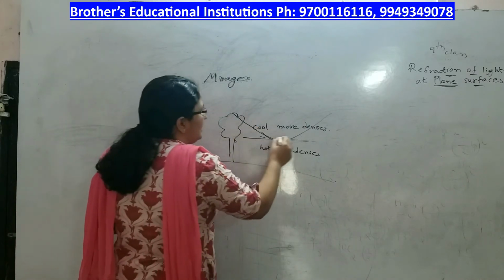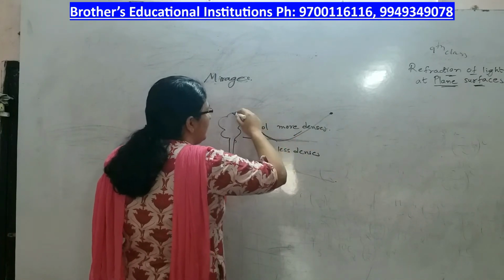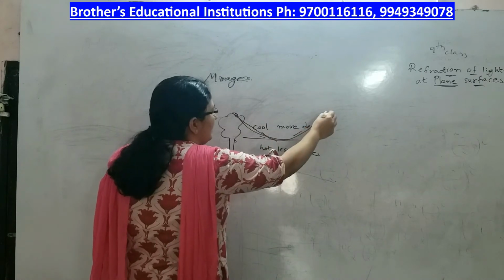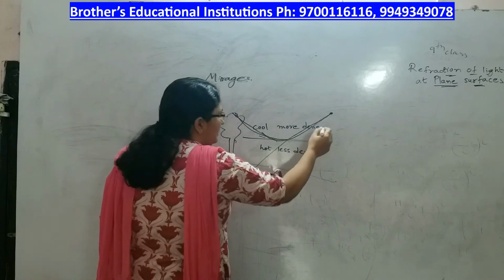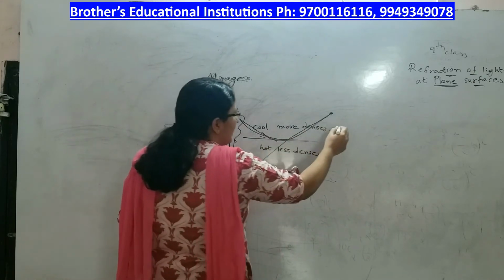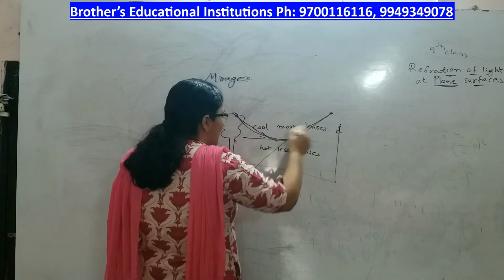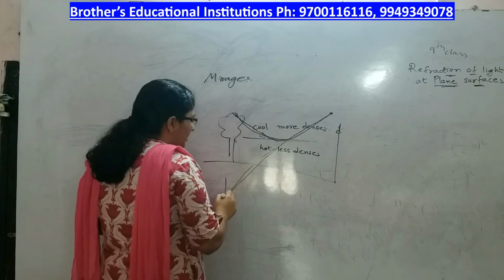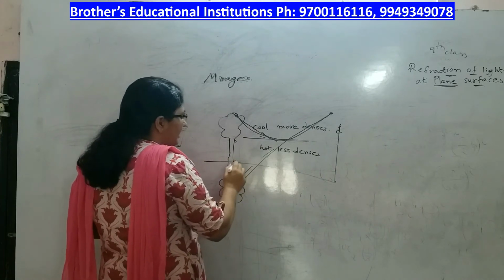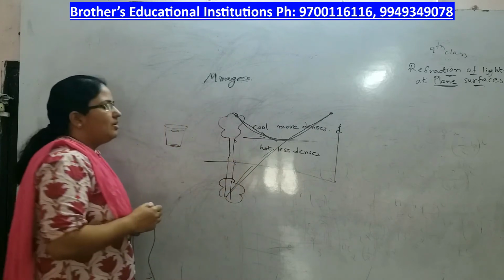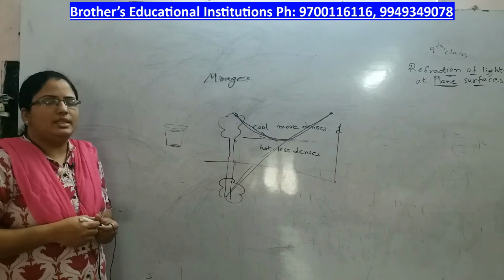Now the light that is coming from here moves like this, and it seems to be coming from the ground. Our eyes cannot see this bent path. For the person standing here, it appears as though it is coming from the ground. So on the ground you find the inverted image of the tree. This phenomenon is called the formation of a mirage, and it is due to total internal reflection.